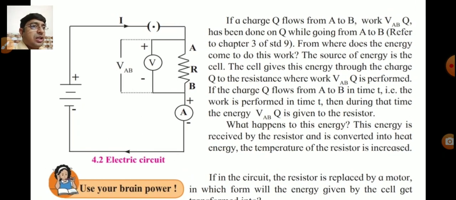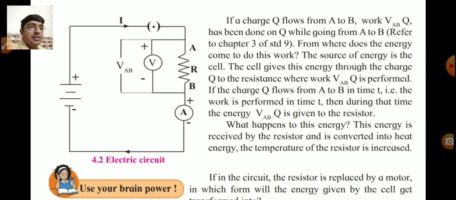If a charge Q flows from A to B, then work V into Q has been done on Q. Q means electric charge while going from point A to point B of the resistor. So for this purpose you refer to chapter number 3 of standard 9.